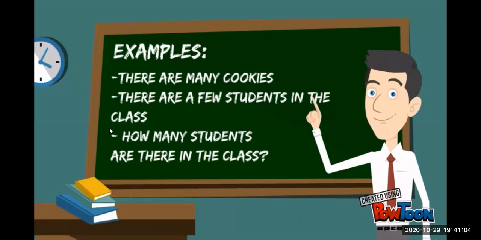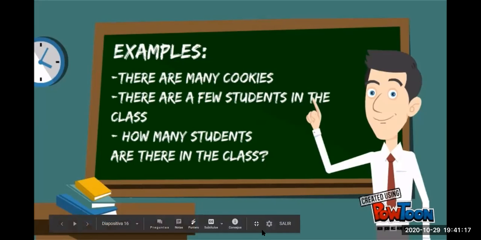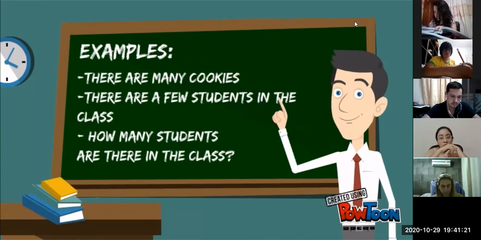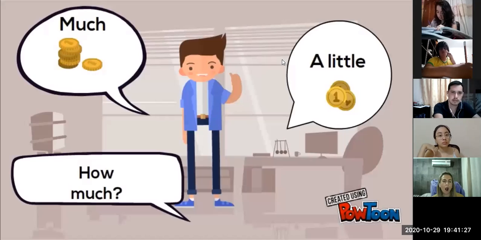How many when we are talking about countable nouns? Very good. Any questions about what are the quantifiers that we use for countable nouns? Not yet? Okay, let's go to the next one, uncountable nouns.